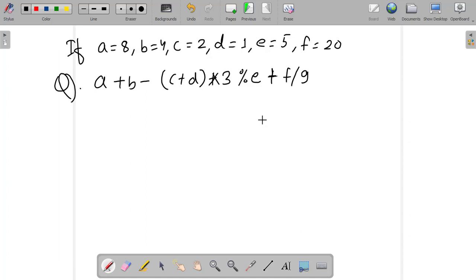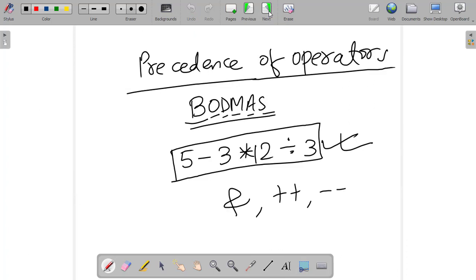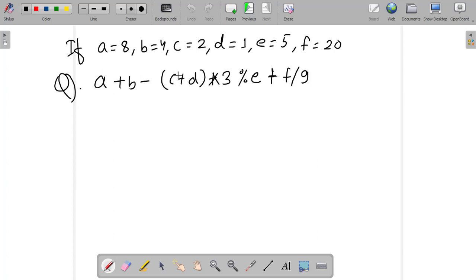I have forgotten one important point. You have already understood that we have to first deal with the brackets only. First we have to deal with the brackets, and then all the things are exactly the same. So remember only one thing: first we deal with the brackets. Here we first deal with C plus D, where C is 2 and D is 1, so 2 plus 1 is 3.